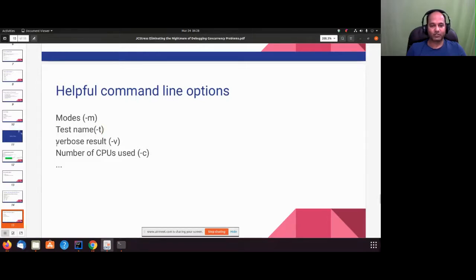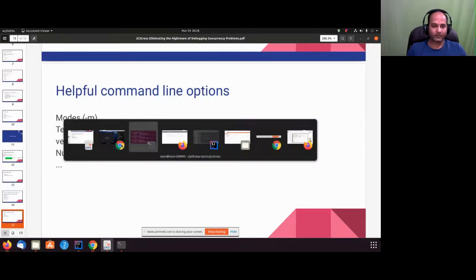Then there are options for verbose results and number of CPUs used. We already used the number of CPUs with -c in one of our tests. And if you need more verbose results, you can use -v. Even very recently, there were some additions in GC stress with -vv and -vvv. So that is very interesting.